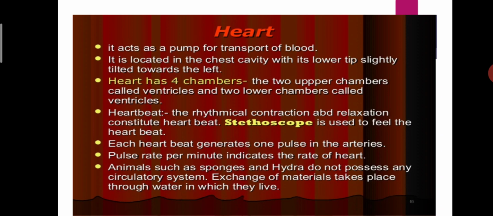When we are talking about the heartbeat, the rhythmical contraction and relaxation constitute the heartbeat. The contraction and relaxation process creates a heartbeat. A stethoscope is used to feel the heartbeat. Each heartbeat generates one pulse in the arteries. The pulse rate per minute indicates the heart rate. Animals such as sponges and hydra do not possess any circulatory system. Exchange of materials takes place through the water in which they live.